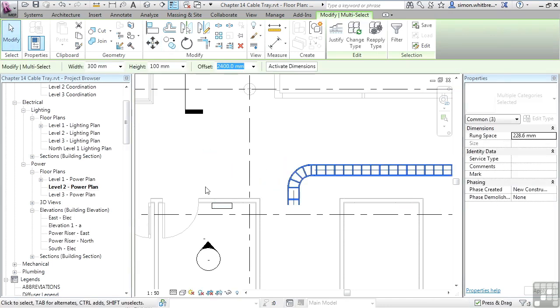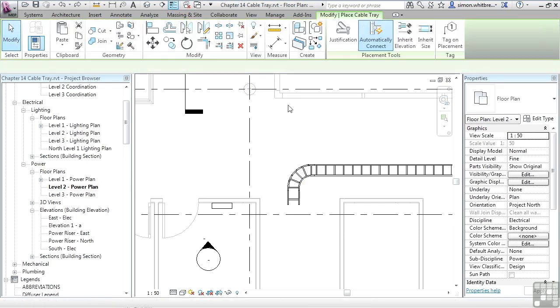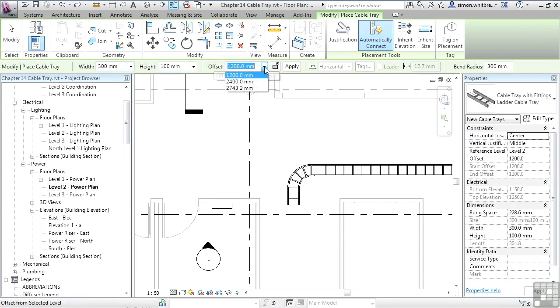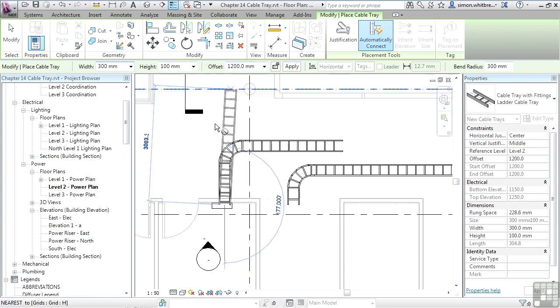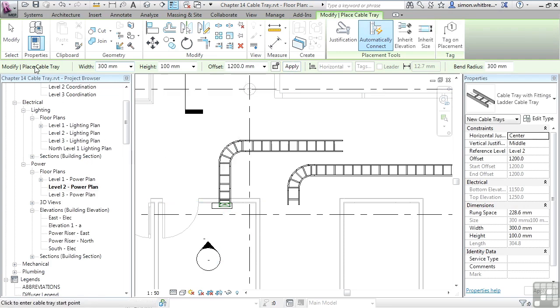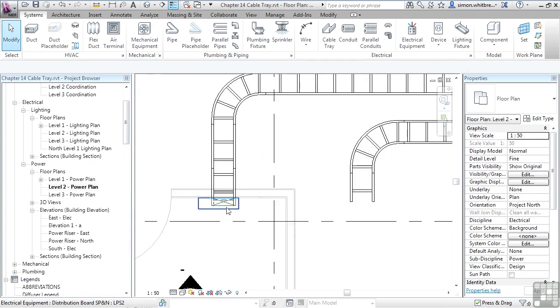and see what happens if I want to create a run that starts lower down. Go back to my Systems tab, create cable tray, I'll specify an offset where we're starting from. I'll draw my run, and at this point I'm going to drop to 1200. Click on Apply and Modify. You can now see that we've got a drop showing.